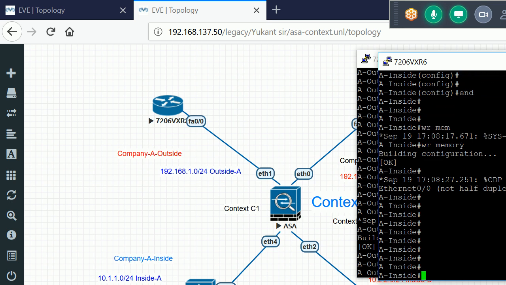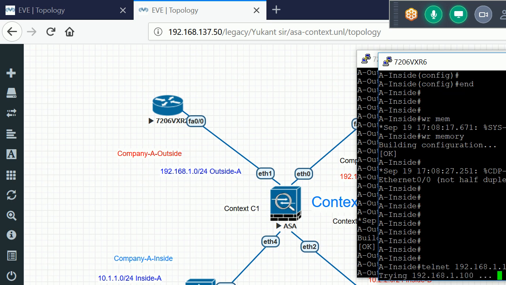So now if I go to my inside host and telnet to the outside host, which is 192.168.1.100, it is sending this towards that guy.